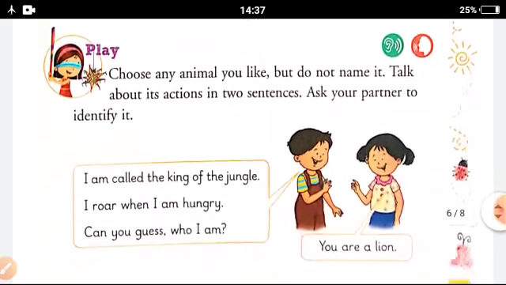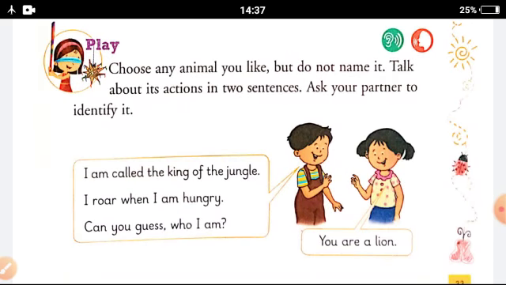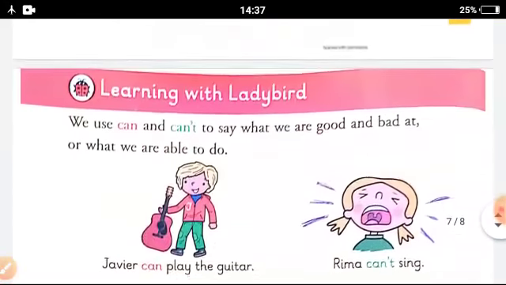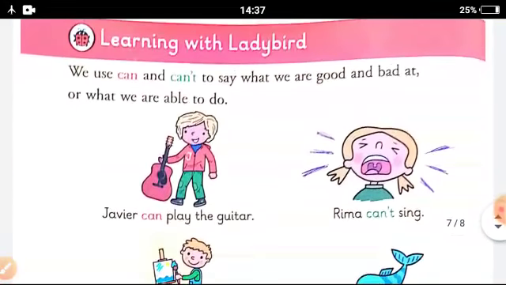Now see, play. Choose any animal you like but do not name it. Talk about its action in 2 sentences. Ask your partner to identify it, right? So you can do this. Now we move ahead, learning with Ladybird.